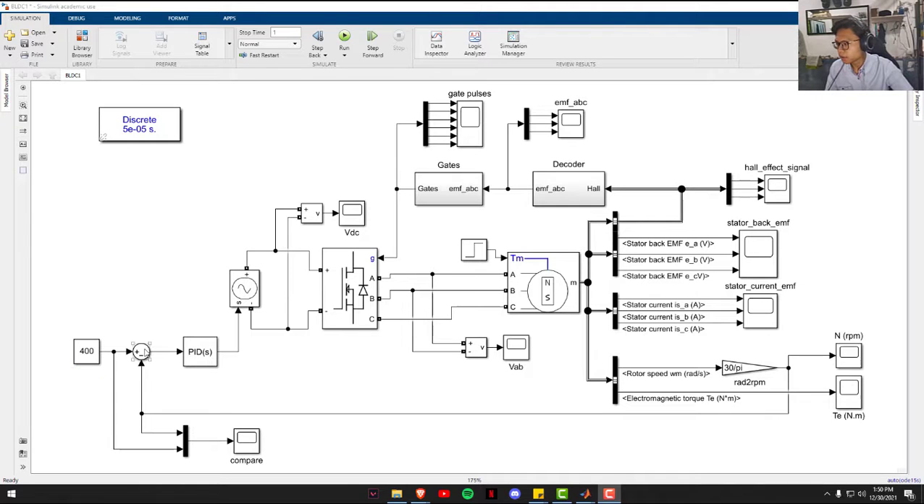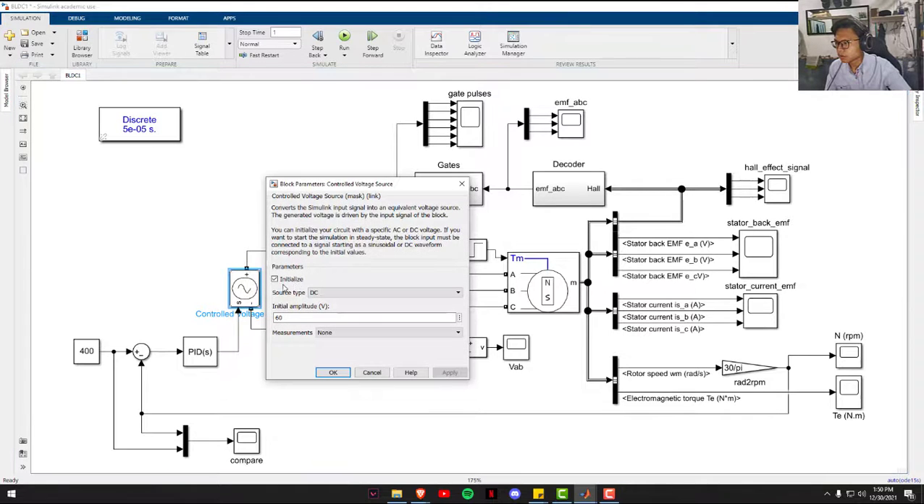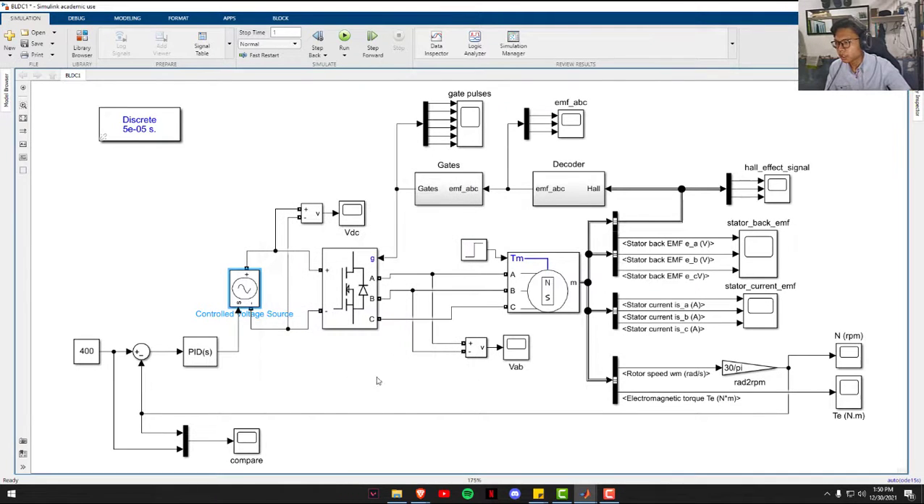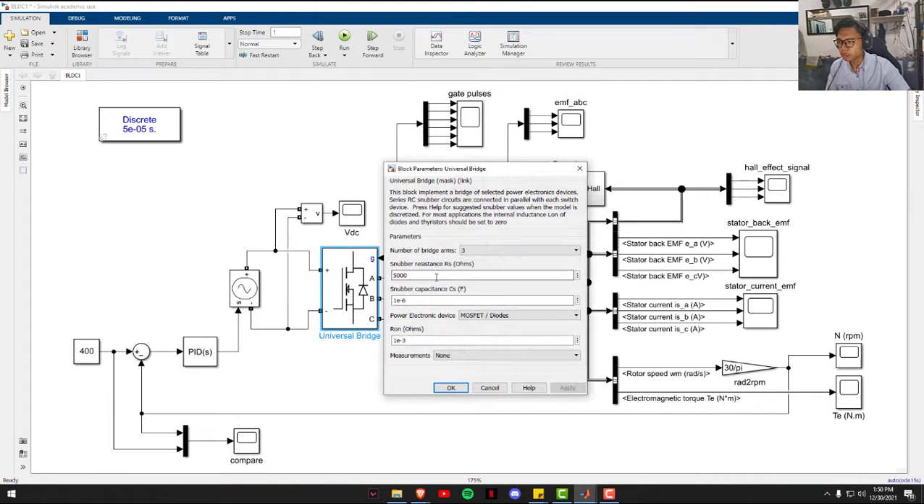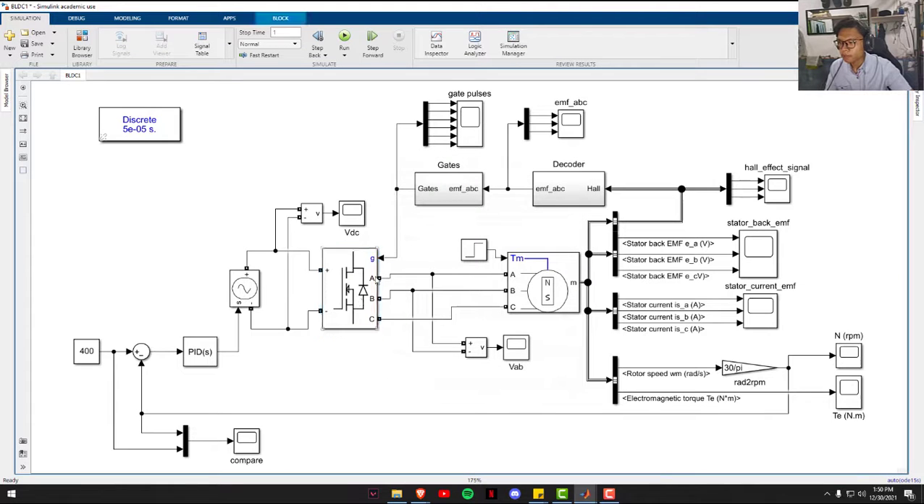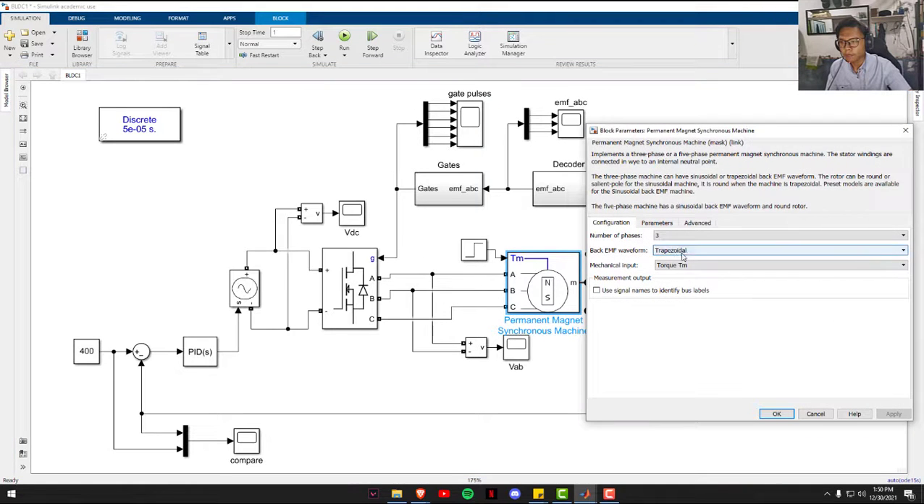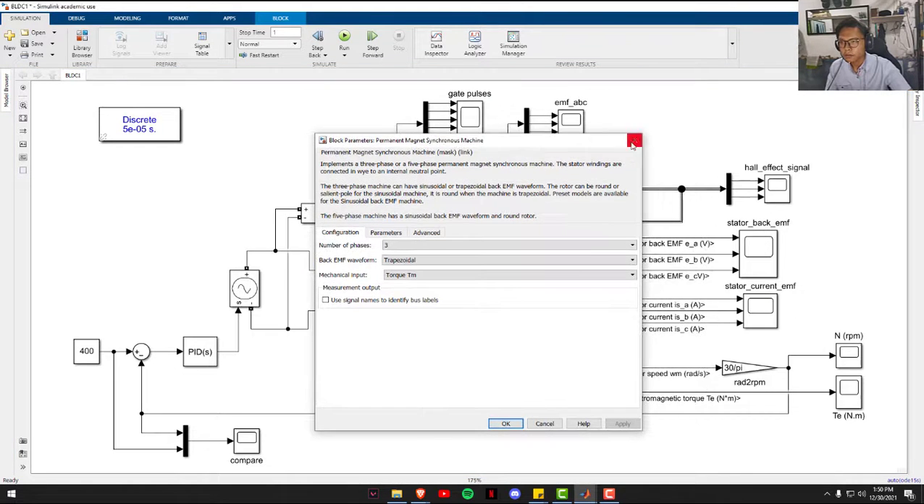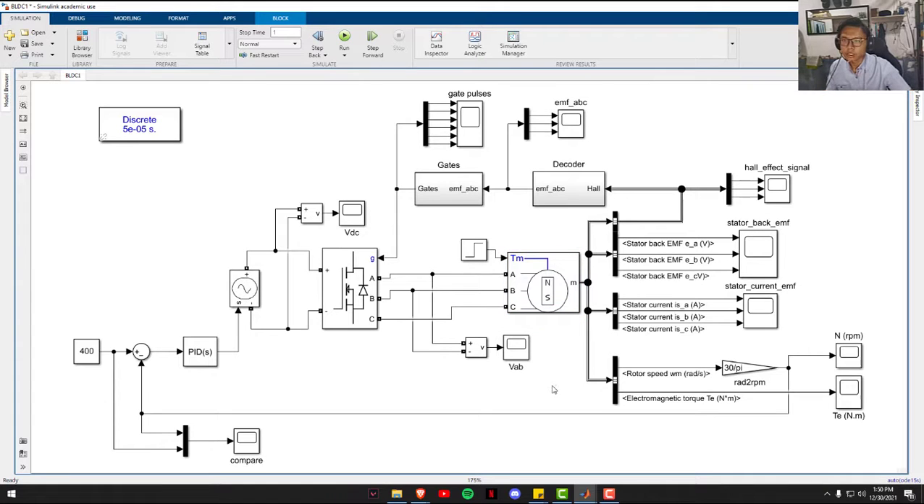And then this is the summing junction connected to the PID controller. This is the control voltage source, which we decide to use the 60 volt DC. And this is the universal bridge, which we use the MOSFET with the snubber resistance of 5000. And then we connect it to the BLDC, which is the permanent magnet synchronous machine, but we use the back EMF waveform of trapezoidal, so it matches with the BLDC, which is the brushless DC motor.